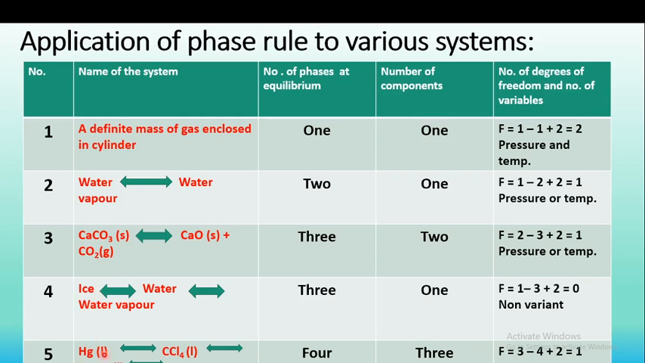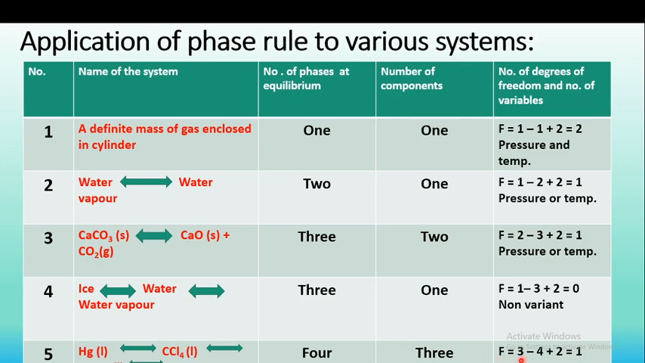The last example is liquid mercury, liquid carbon tetrachloride, liquid water, and vapor, all in equilibrium. How many phases are present? This is 1, 2, 3 and 4. So there are 4 phases present in the equilibrium. And how many components are present? Mercury is one component, carbon tetrachloride is a second component, and water and water vapor are only one component. That is 1, 2, 3, so the number of components is 3.